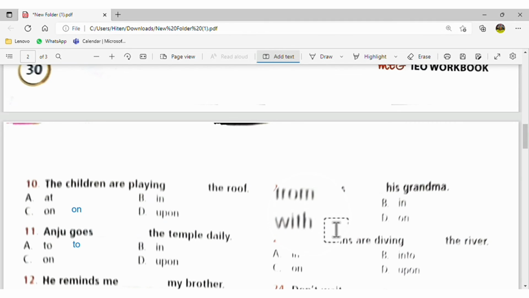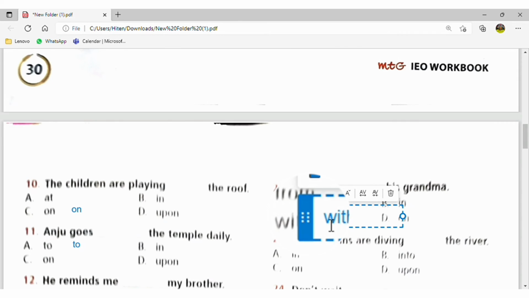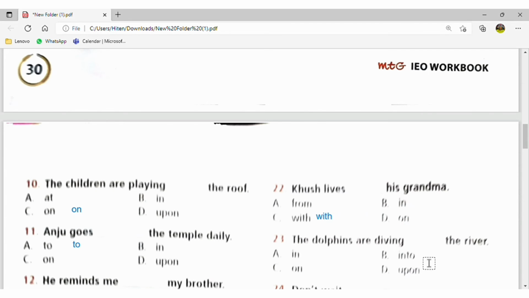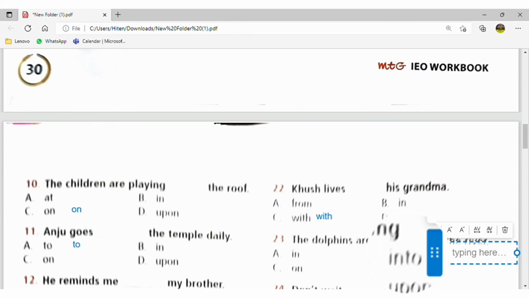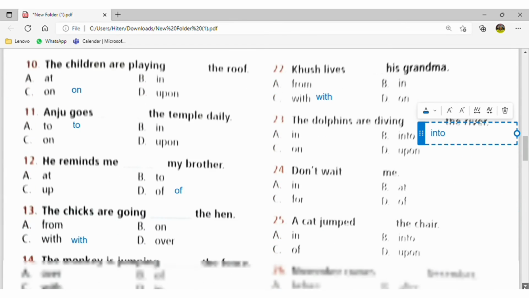Why "with"? Because here two persons are involved and it is a relation between them. Okay. The dolphins are diving into the river. Why "into the river"? Because they are doing some motion. Okay, and when there is movement, you will always use "onto" or "into."